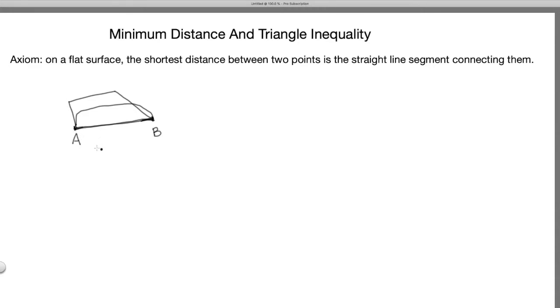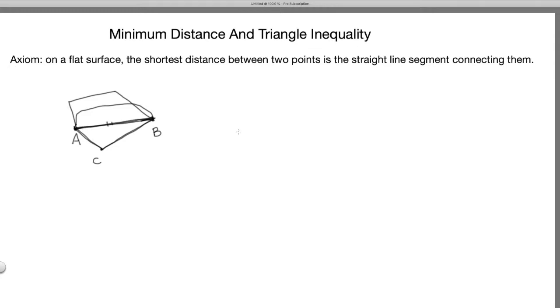Assume that we have another point C, and we first go from A to C, straight line, and then from C to B, we go another straight line. Since this is another path going from A to B, by just going from A to C first and C to B, so this is the path, correct? And by the fact that the straight segment is the shortest distance, this path, AC and then CB, will be longer than this path, correct? And this will be known as triangle inequality.